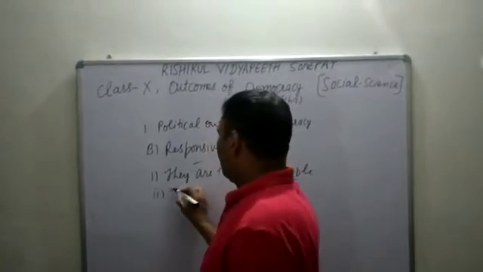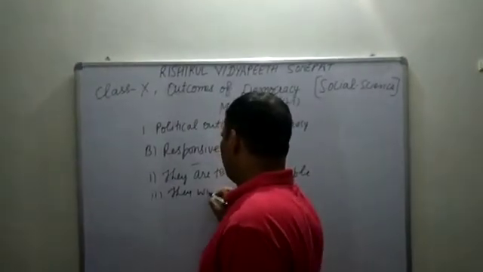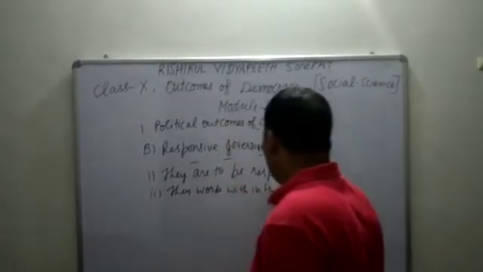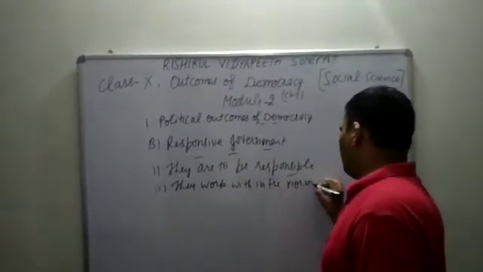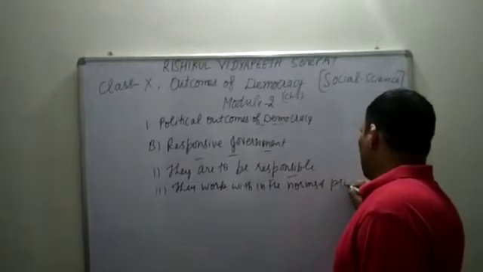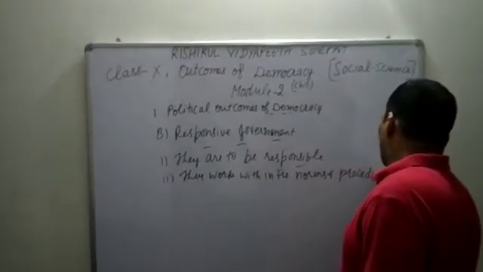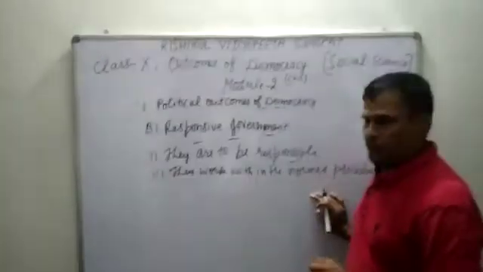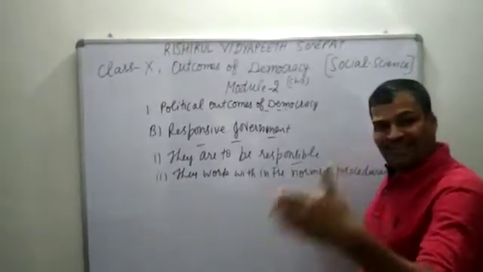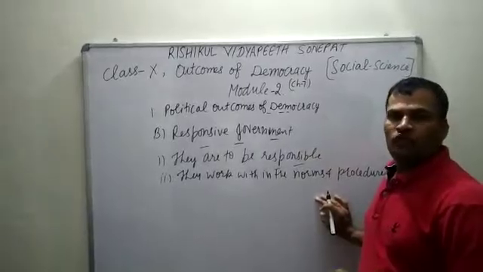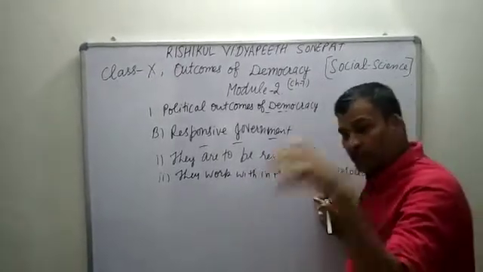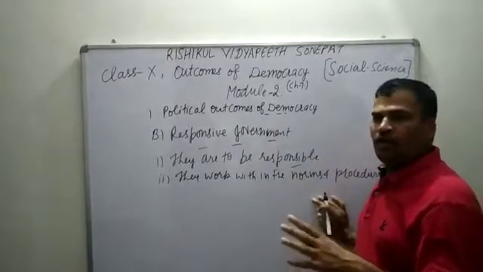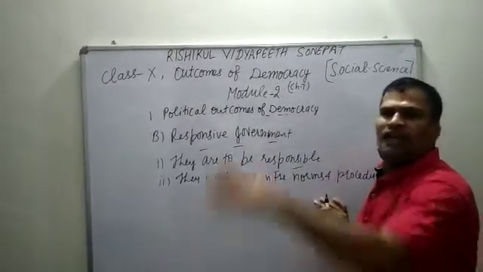They work within the norms and procedures. When any decision is to be taken, they are to be questioned, and debate and discussion should be there. It should not be just a formality.